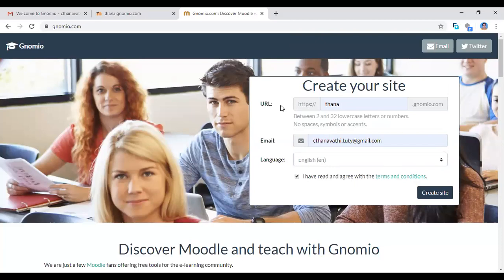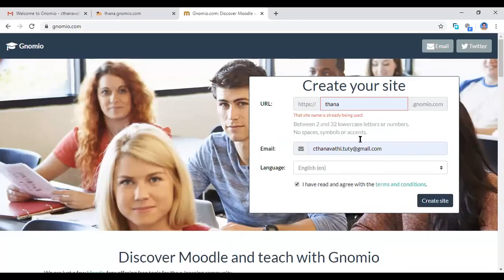First you choose the URL name address for your Moodle website. Type that name. Then give your email address, choose the language and agree. Click the agree button. Now you click create site. You click create site here. Okay, now I am clicking. The site is already being used. I already created the site.